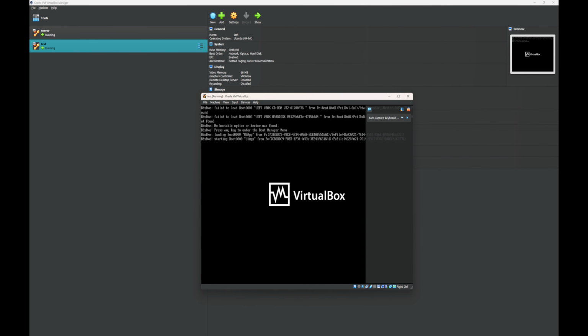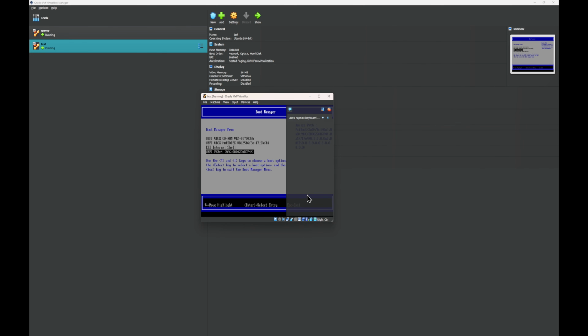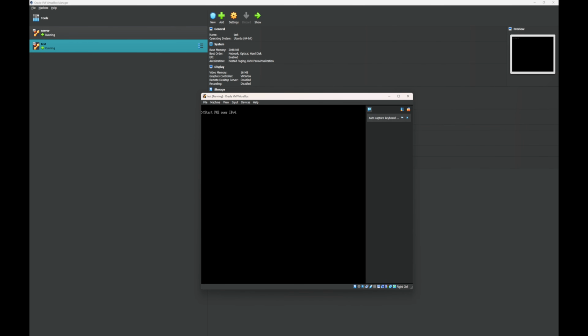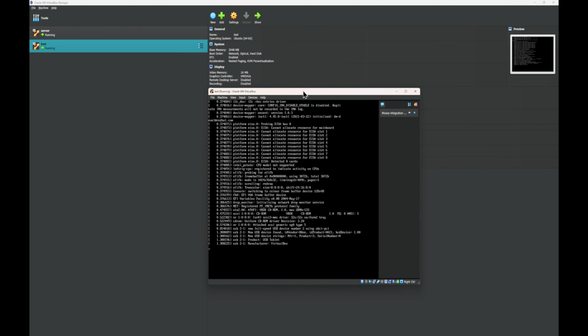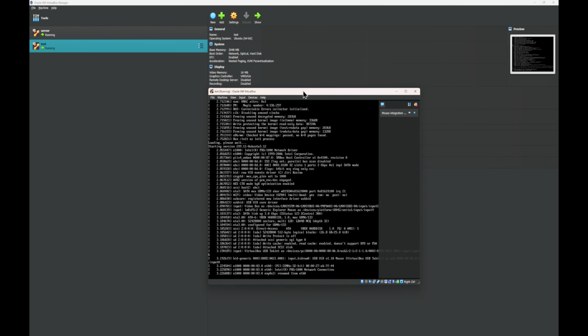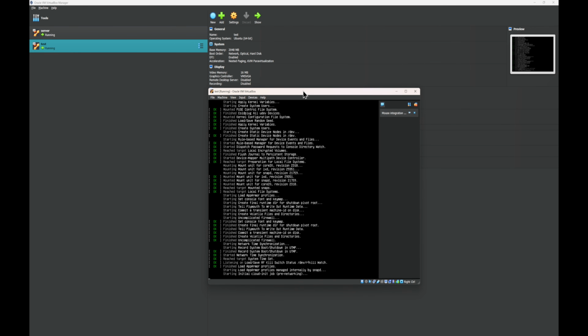Here it's asking you to press the enter key to go to the boot menu. We will go to boot manager, and then here we will select the same NIC as we did previously. This is going to be a lengthy process, so once the boot process starts, I will try to fast forward the video to save time. Again, the provisioning process can take hours as well, depending on the underlying hardware. In this case, since we are running everything virtually, you can expect things to take a little longer.